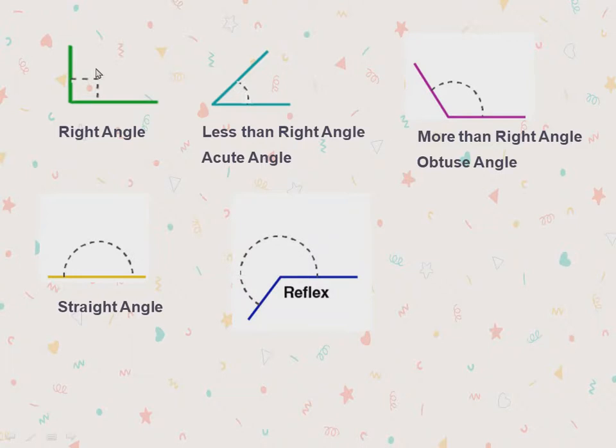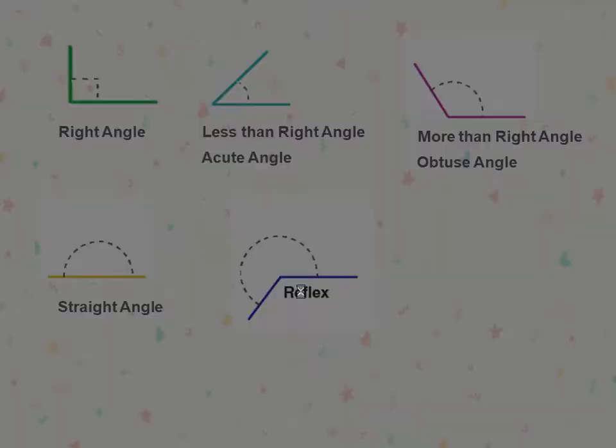If you learn that, that's enough. Okay children, if that exact L shape is formed, then it is a right angle. And if it is less than a right angle, if the arm falls below this side, then it is called less than a right angle. If the arm is this side, then it is more than a right angle, that is an obtuse angle. Both are a straight angle, and if it is like this, then it is called a reflex angle.